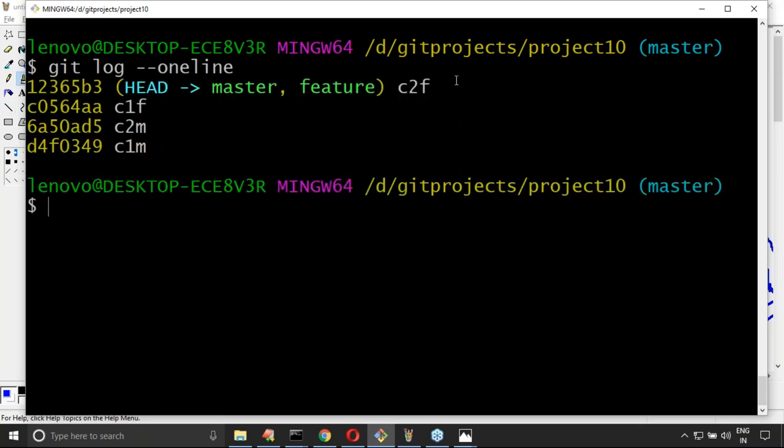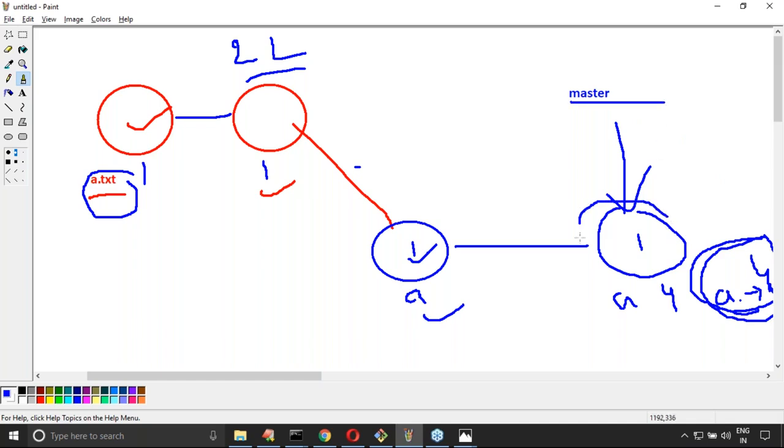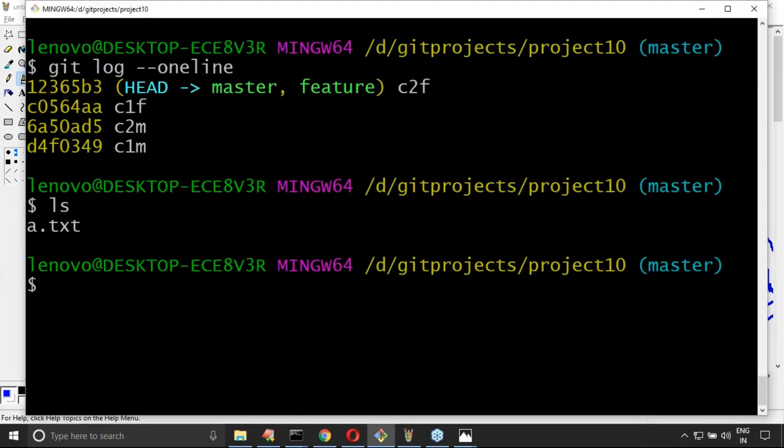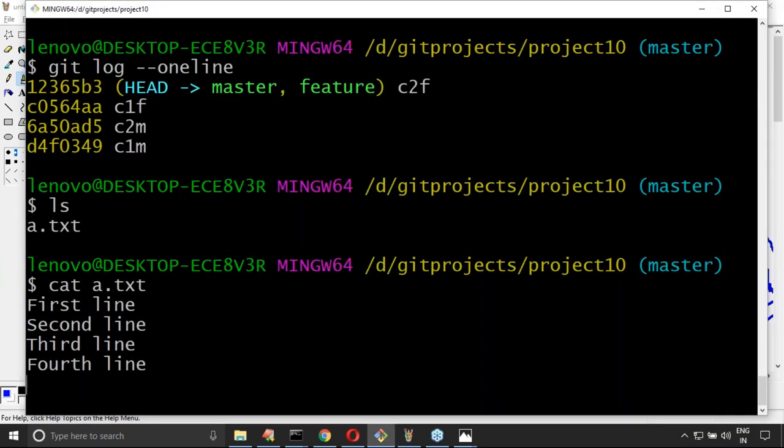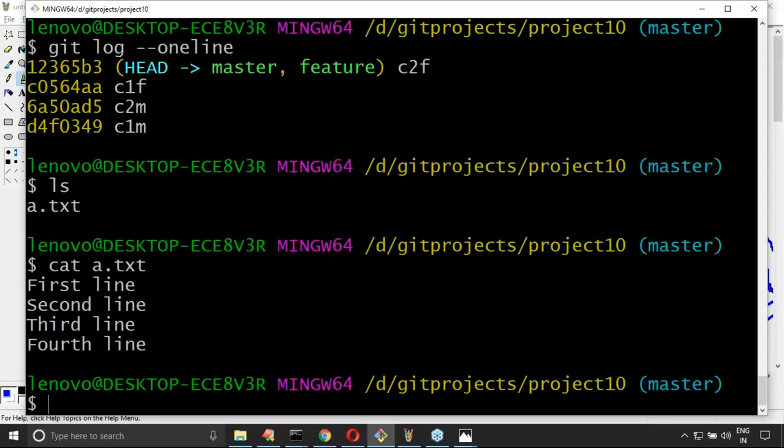Now at c2f, master is pointing to this last commit of the child branch. Earlier a.txt contained only two lines, now a.txt contains four lines. Perfect. Are you getting any conflict here? Respond clearly. No conflict. So in a fast forward merge there is no chance of conflict, because in our master branch, the parent branch, updations are not there. Updations happen only in the child branch.